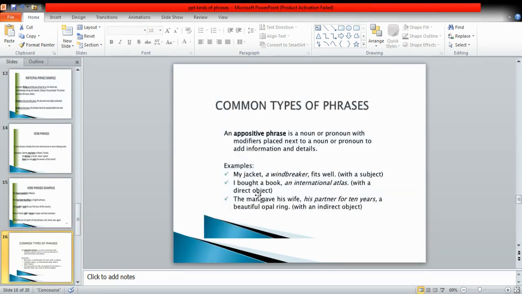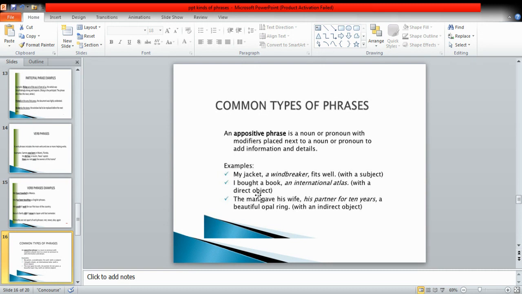Then we have the other phrase, the appositive phrase. What do we mean by appositive phrase? First of all, let's revise the idea of appositive noun or noun in apposition. If you remember, when we did the kinds of noun, I told you about the appositive: whenever a noun is there and right after the noun another noun is there just to describe the first noun, that is called an appositive or noun in apposition.